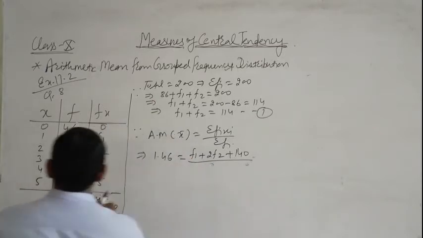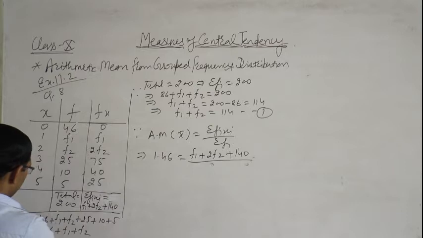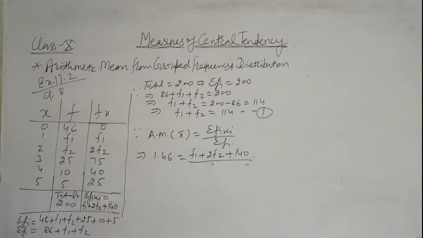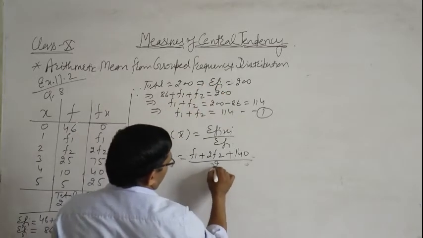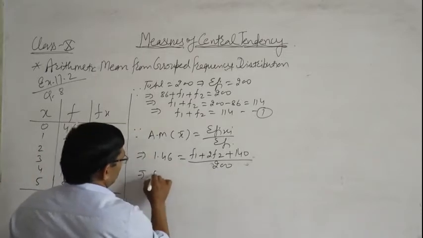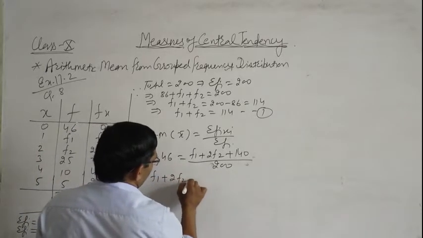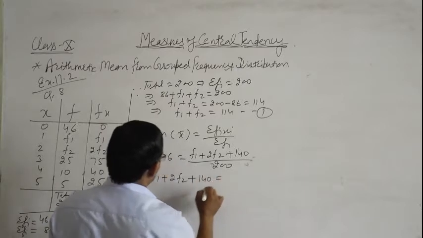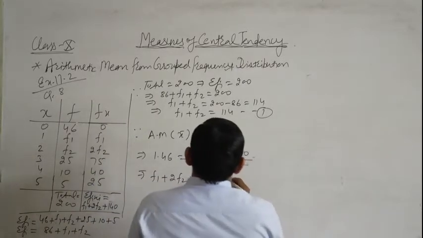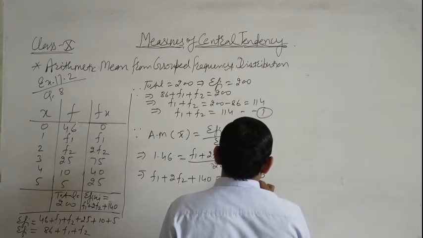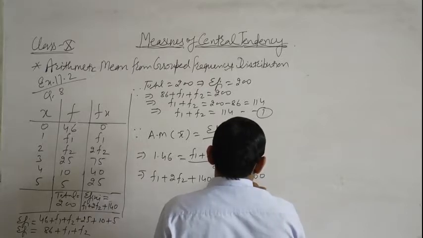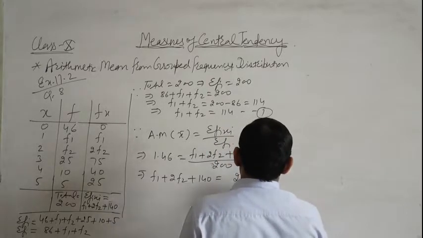Sigma fi is 200. That is, f1 plus 2 f2 plus 140 is equal to 292.